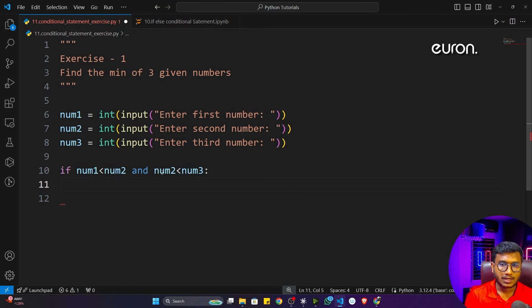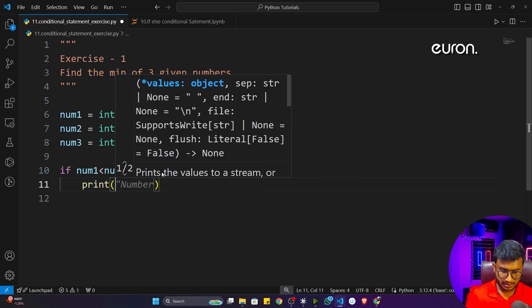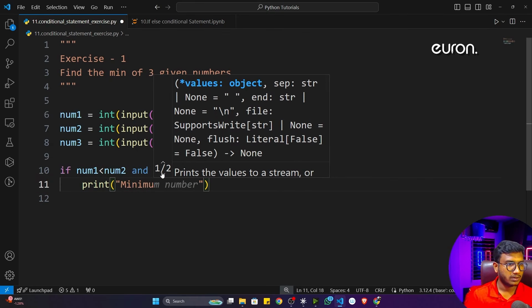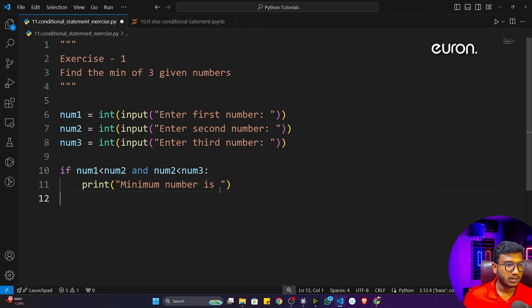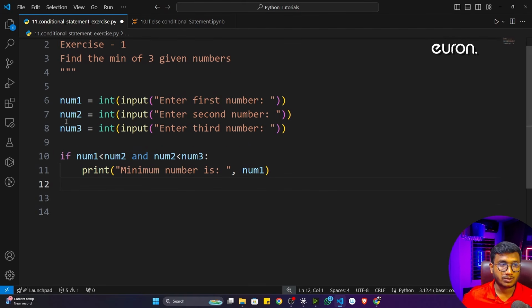Now if this particular condition is true, that means my smallest number is, here I can just write smallest, or I can just write minimum. Minimum number is number 1. But if this particular condition is not true, because you can see I'm having more than 2 conditions here, now I have to check for number 2 as well. Number 1 is lesser than number 2 and number 3. If this condition is true, that means minimum number is number 1. Now if number 1 is not smallest, definitely number 2 would be smallest.